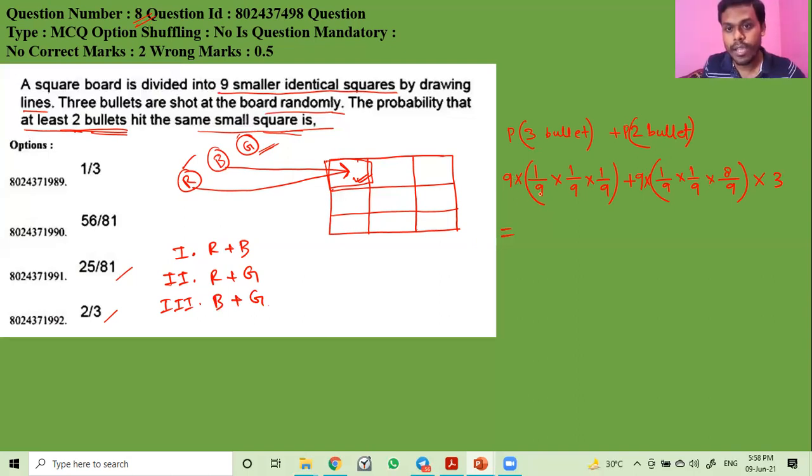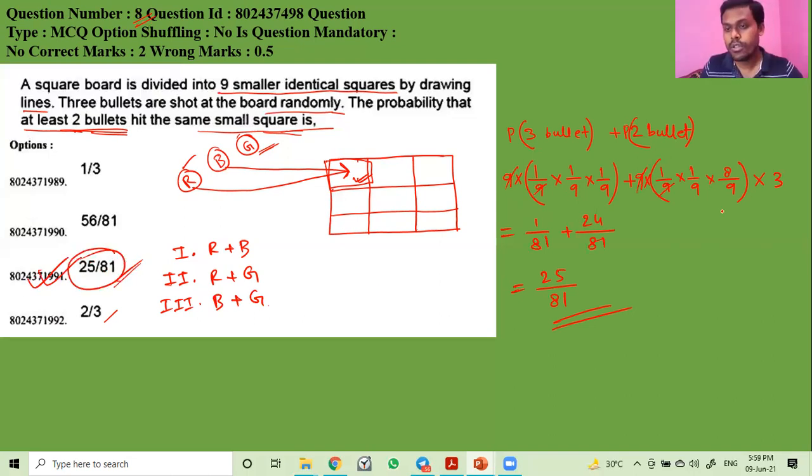This 9 cancels out. This will be 1 by 81 plus, 9 cancels out, this will be 24 by 81, which equals 25 by 81. Now see the options. In option 3, 25 by 81 is given. So option 3 will be the correct answer.